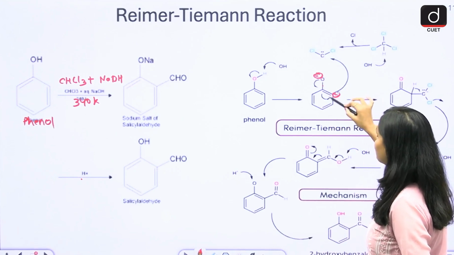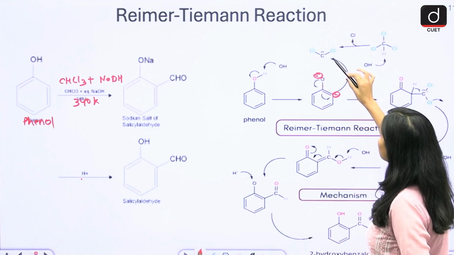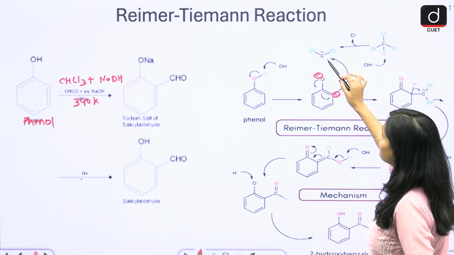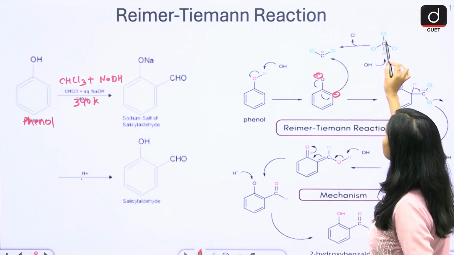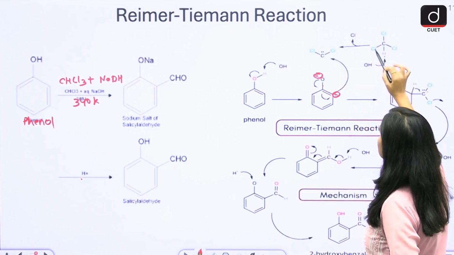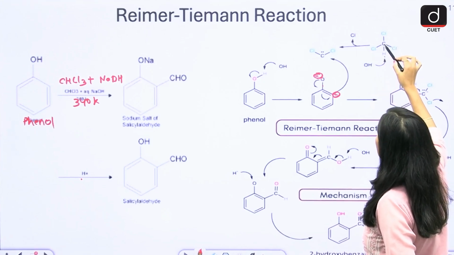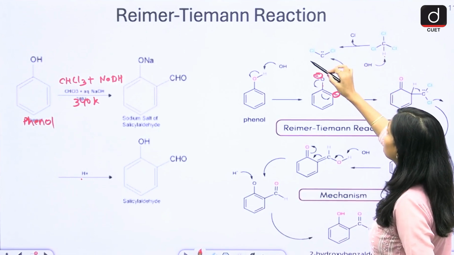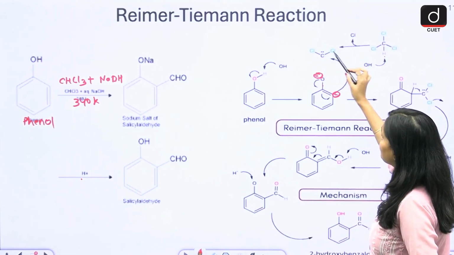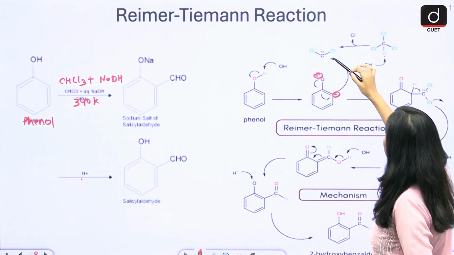Now here you have a negative charge, right? Now here is CHCl3. So one OH takes the hydrogen and removes it. Again, a Cl also leaves and you get CCl2, a dichlorocarbene. Now this reacts with this.